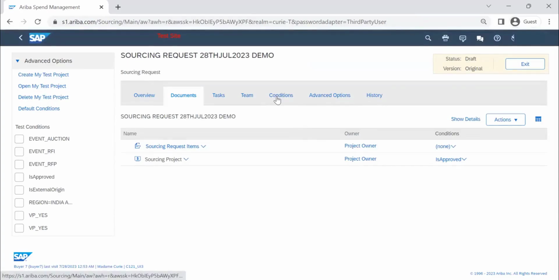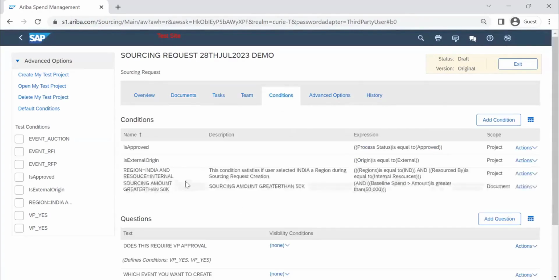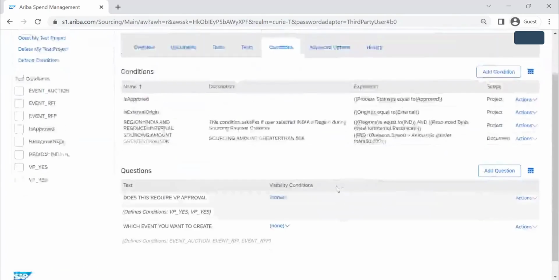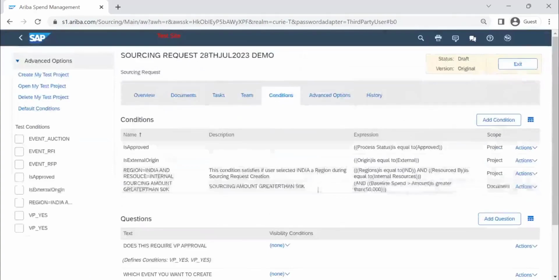Now the condition I have created, if you remember, more than 50,000, that is also coming here: sourcing amount greater than 50,000. That also comes here. All the conditions you have created will be available here, and these conditions can be used to map your task also. I'll go to the task.